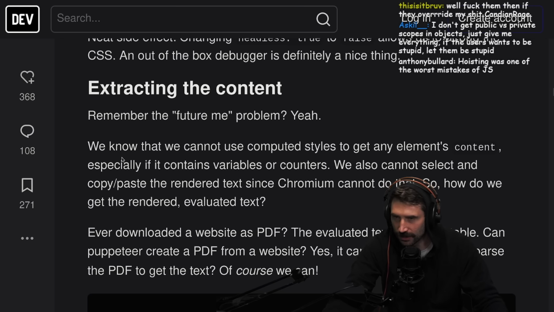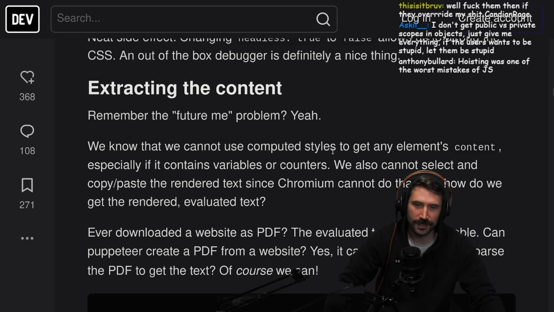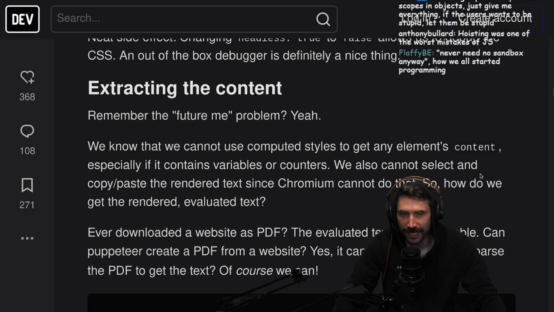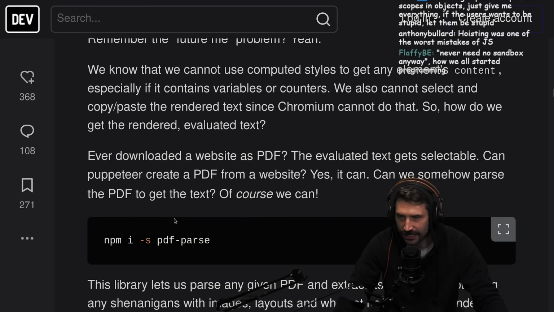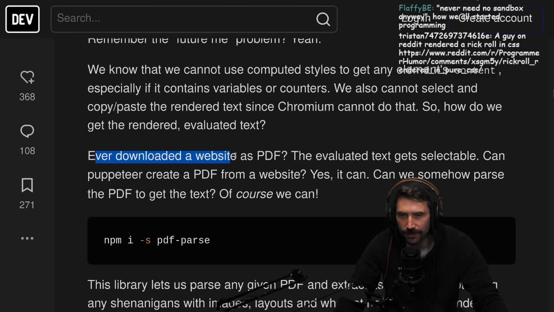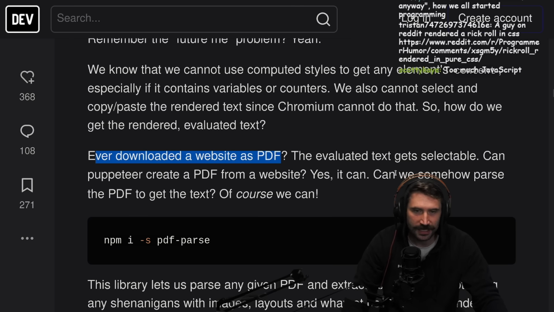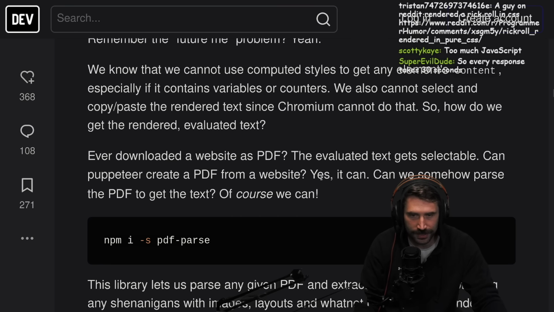Yeah, well, we know that we cannot use computed styles to get any element's content, especially if it contains variables or counters. We also cannot select and copy-paste the rendered text since Chromium cannot do that. So how do we get the rendered and evaluated text? Have you ever downloaded a website as a PDF? The evaluated text gets selectable. Can Puppeteer create a PDF from a website? Yes, it can.